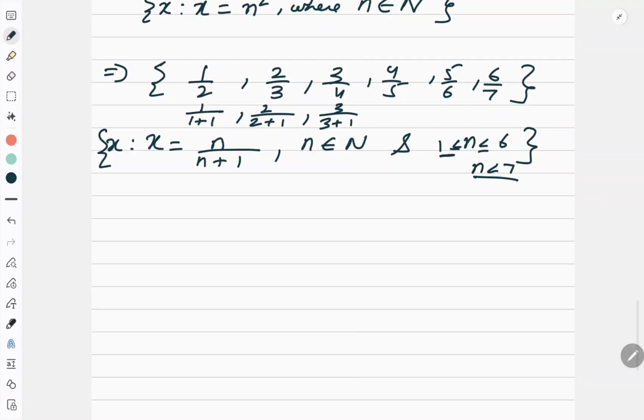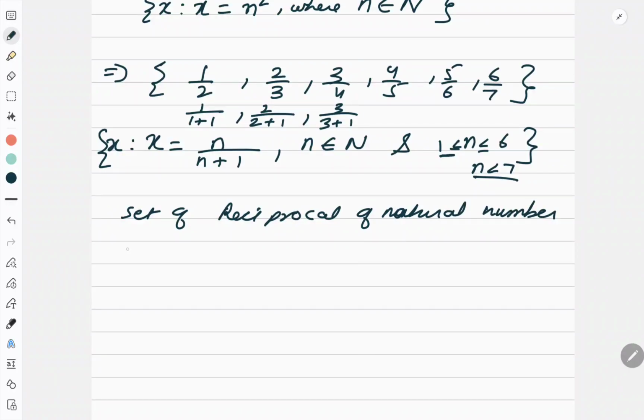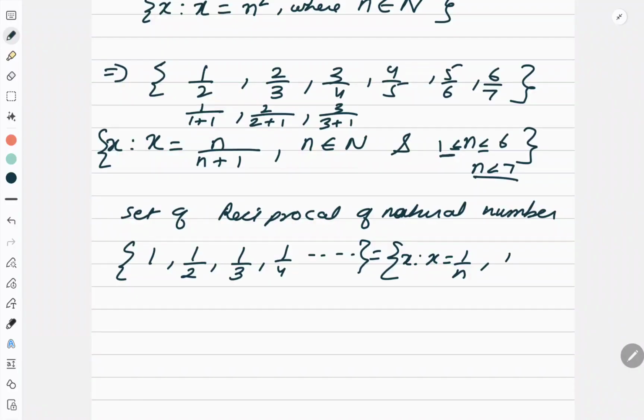Now look at one more question. Consider I want to write a set. What type of set? The set of reciprocals of natural numbers. Now how can I find this set? First natural number 1, then 1 by 2, 1 by 3, 1 by 4, and so on. Now if I want to write it in set builder form, x such that x is equal to 1 by n and n belongs to capital N. I am done. So roster form I got and set builder form I also got.